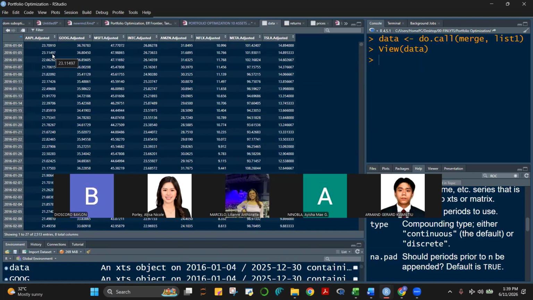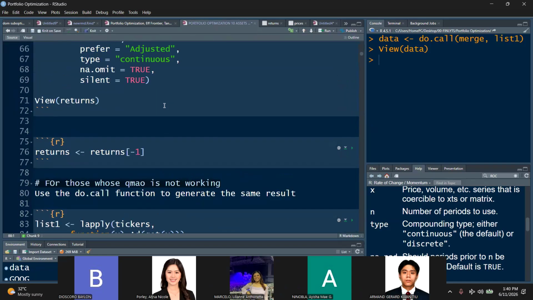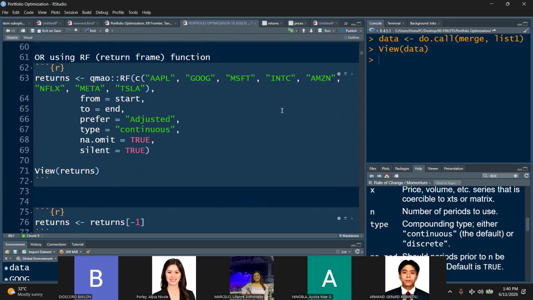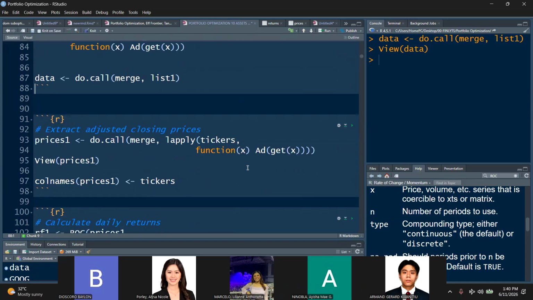So what's this all about, class? It's about another way of extracting your data after you get it using quantmod's getSymbols. You can do the lapply first and then do.call, without having to go through PF and RF. Of course, PF and RF are more convenient, they're easier kasi isa lang, RF lang. Ito, class, kasi nag two layers tayo. Nag-lapply muna and then do.call. Okay?